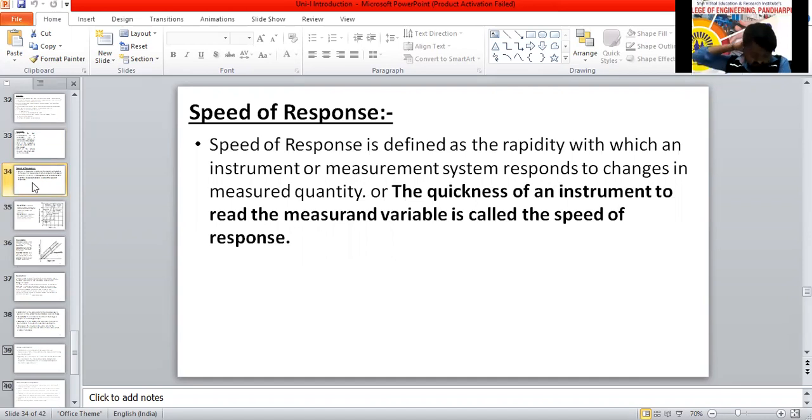See, speed of response. This is a very simple topic. Whenever I ask a question, you reply immediately. That is speed of response. High speed means immediate reply. Quickness of an instrument. जैसा इनपुट हम देते हैं ऐसा ही immediate it should give the output over there. Quickness of an instrument to read the measurement variable is called the speed of response. जैसा इनपुट देते ऐसा ही आउटपुट आना चाहिए. That is called quickness of an instrument to read.